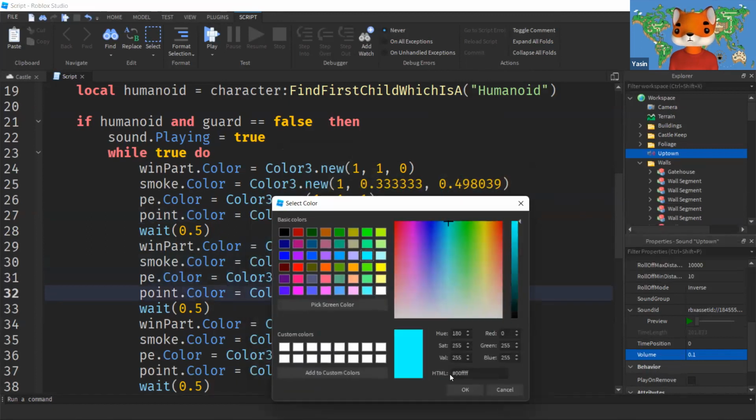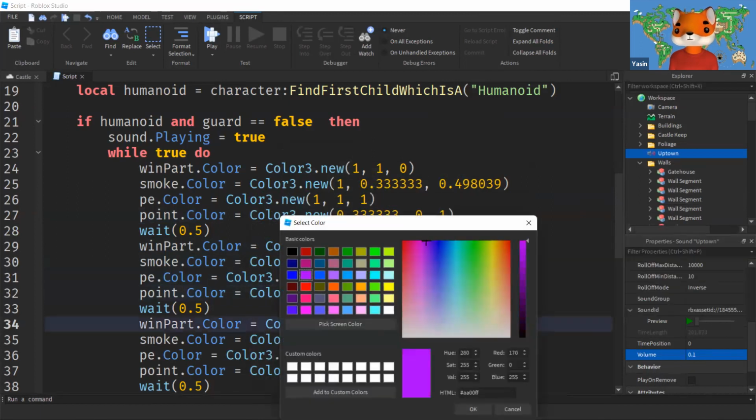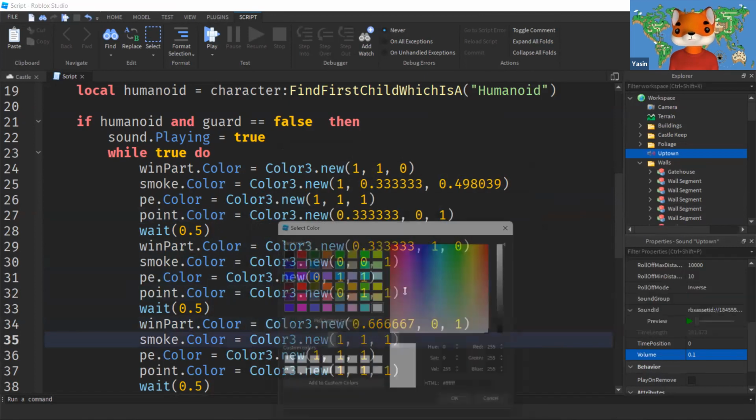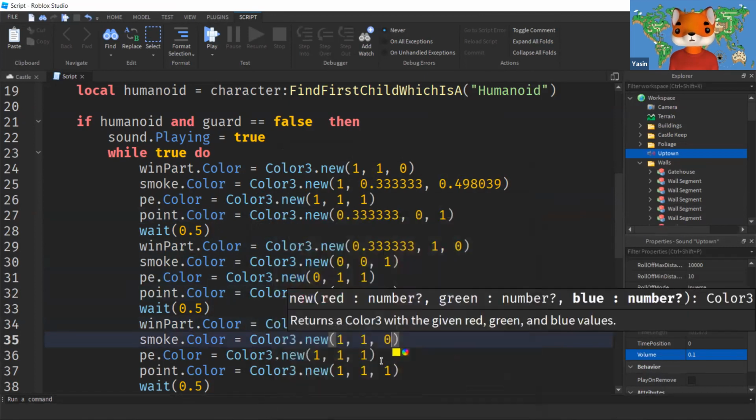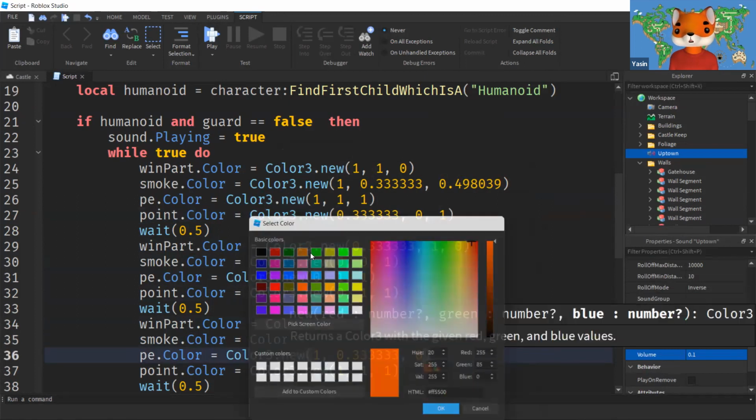Any other color? I'll pick two cyans here. For this one, I think I will go with purple. Yellow. And yeah, that looks good. And I think we are ready to test our code now.